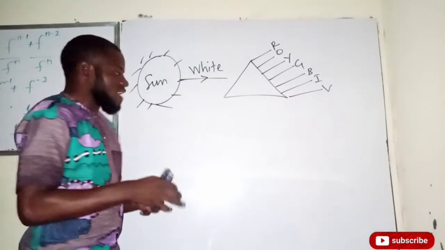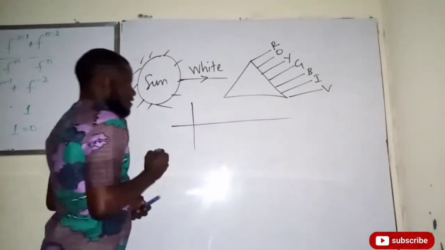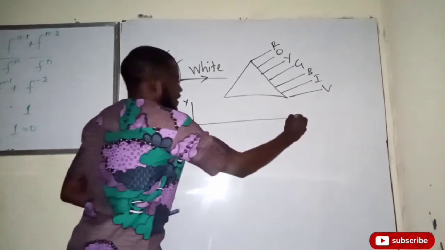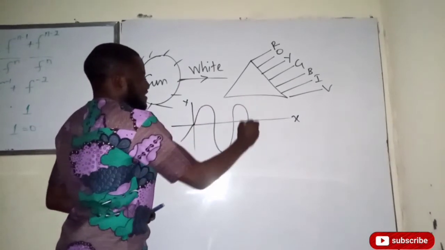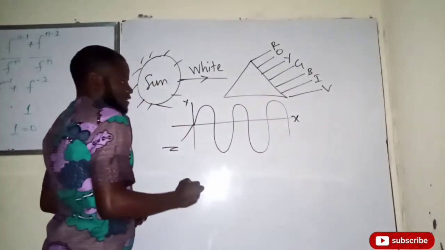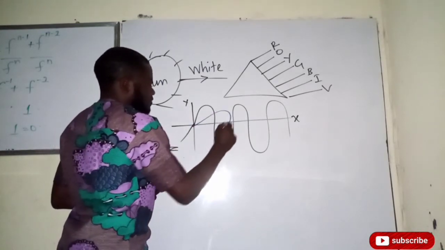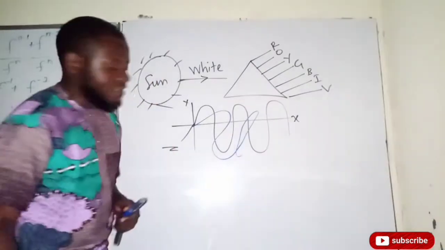If this is the y-axis, this is the z-axis, and this is the x-axis, I have an electric field oscillating in the y direction like this, and the magnetic field oscillating in the z direction. Sorry, don't mind my diagram.